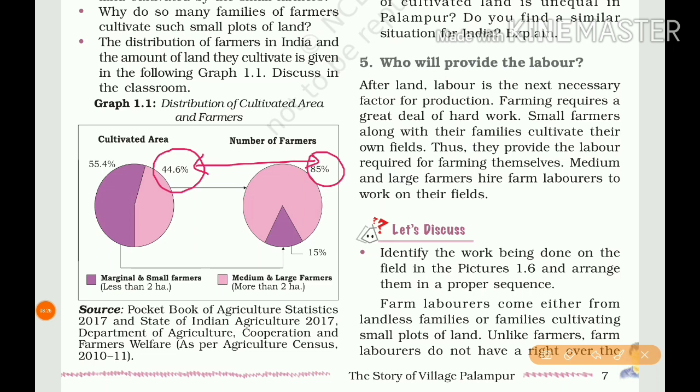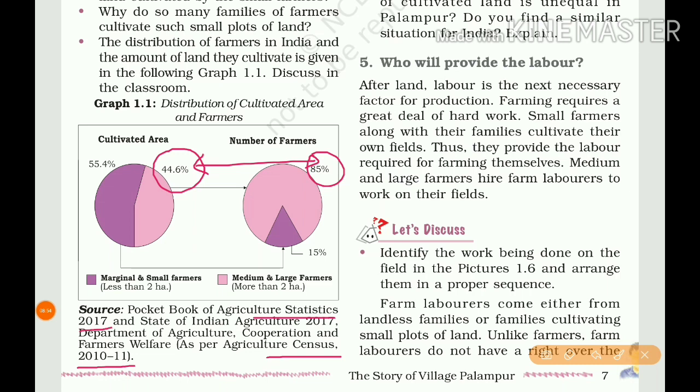In Palampur also it is the same scenario: 240 families are holding small plots of land in that Palampur village. Actually, this one is general data, which is based on the agricultural census of 2010 and 11, which is given in the Agricultural Statistics of